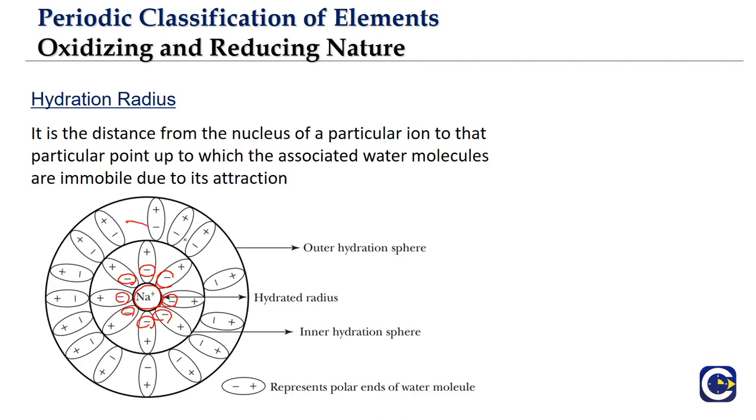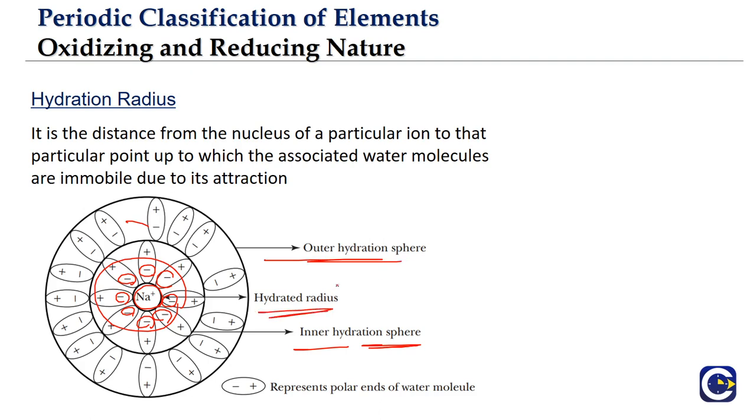So the second layer that is getting formed, and there can be multiple layers. We will not be able to actually count the number of layers in each and every case, but there can be multiple layers of water molecules surrounding the ion. If you look at these layers, we will call the layer that is very close to the ion the inner hydration sphere, and the one in the periphery we will call the outer hydration sphere.